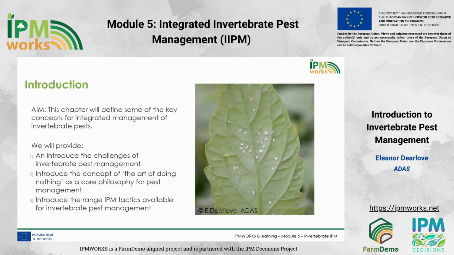The main aim of this chapter is to introduce the overall concepts for invertebrate pest management. We will provide an introduction to the challenges of invertebrate pest management, specifically in relation to transitioning away from the reliance on chemical control options. We will introduce the concept of the art of doing nothing as a core philosophy for pest management. And finally, we will introduce the wide range of IPM tactics available for invertebrate pest management. Specific examples on IPM tactics are provided in the rest of the module.